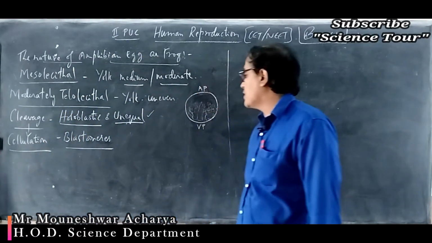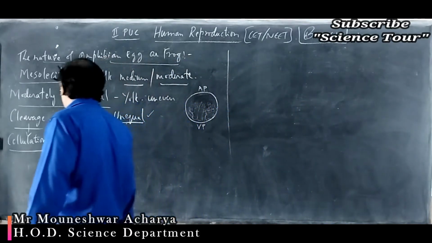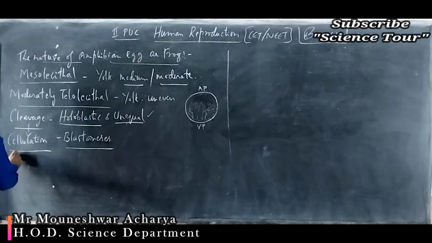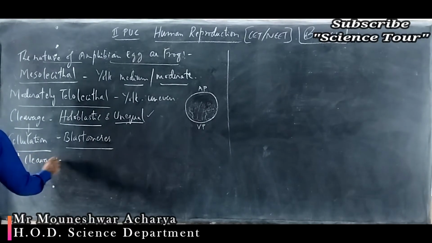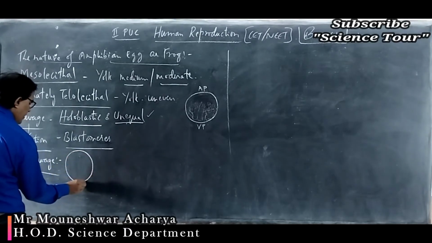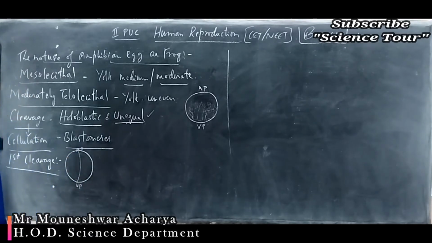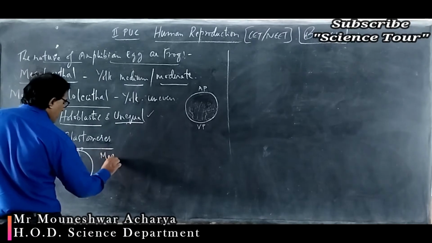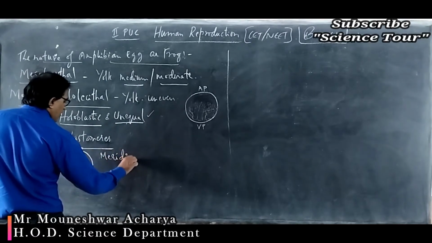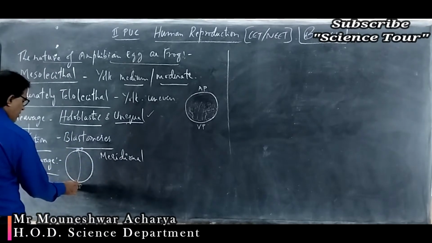So, how is the first cleavage? There are different cleavages. For the first cleavage, consider the egg with animal pole and vegetal pole. The first cleavage is meridional, which runs from the animal pole to the vegetal pole.